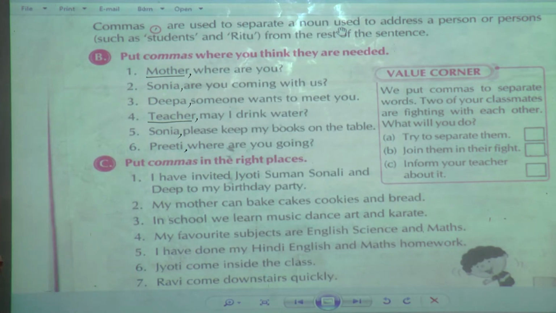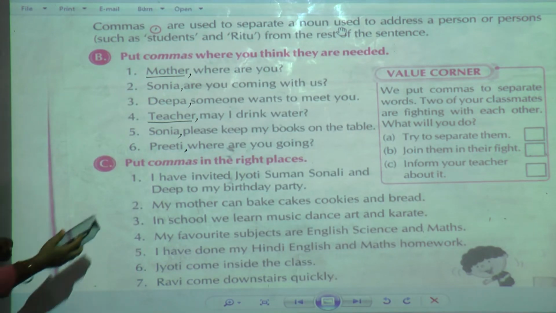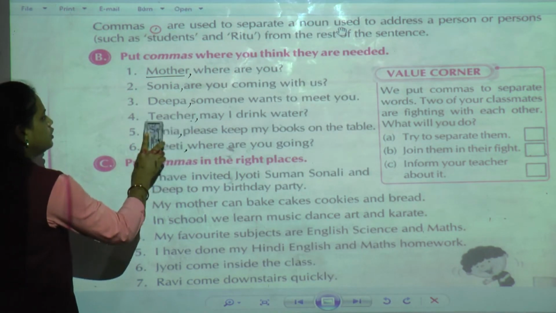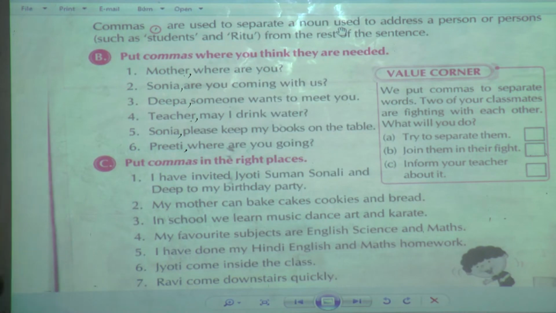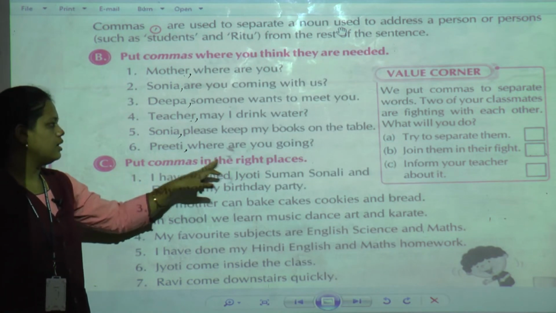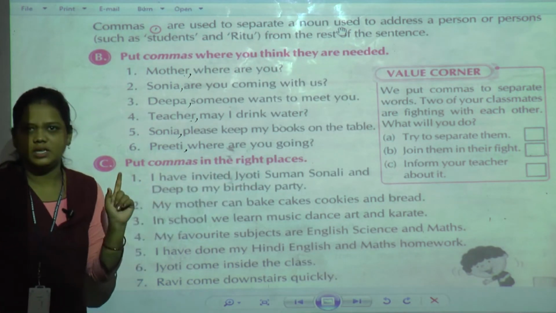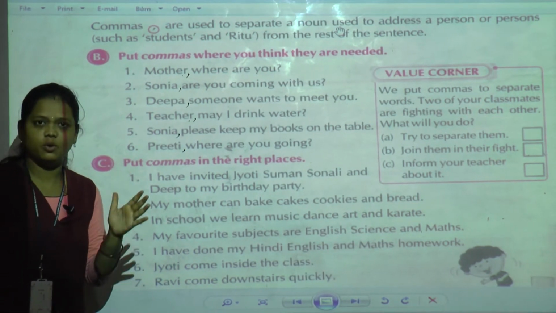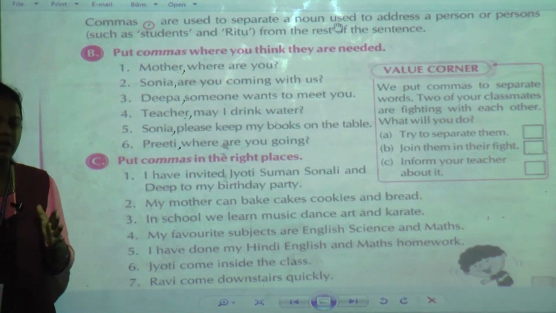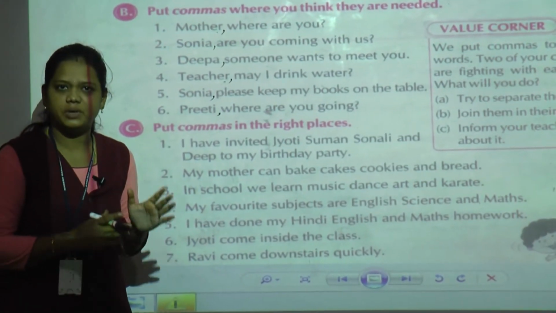Now the last question in this lesson is: put commas in the right places. See, the first rule is that when we have to separate 2 or more similar words, that time we put the comma to separate the things.